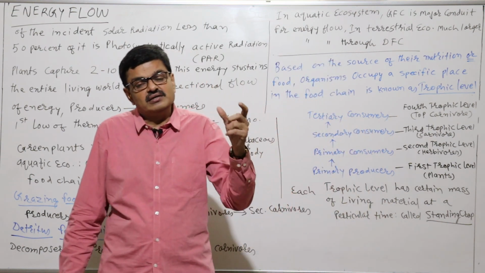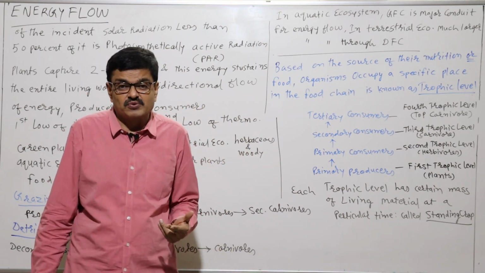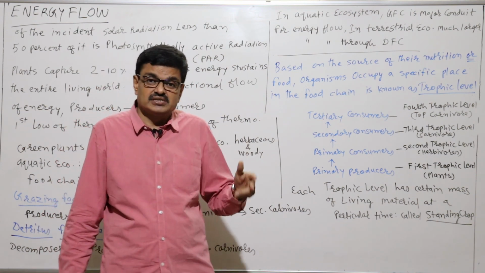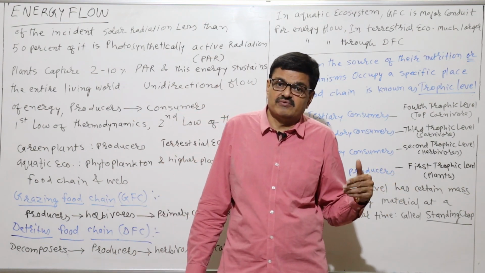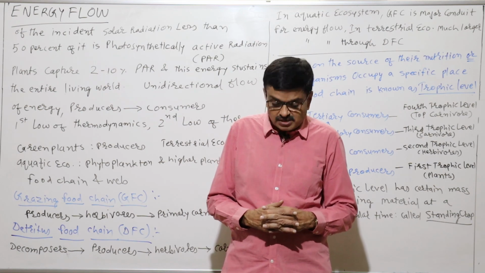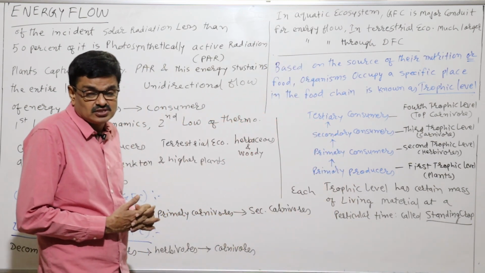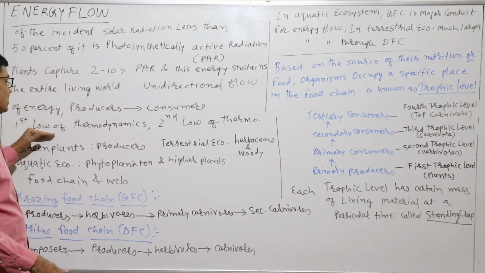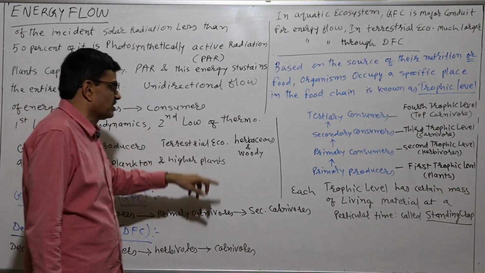That plant is eaten by herbivores, and then into the food chain: herbivores, then carnivores. The unidirectional flow will be there. And that can be explained through the laws of thermodynamics. Why is it unidirectional? We can explain it through the first law of thermodynamics and the second law of thermodynamics.